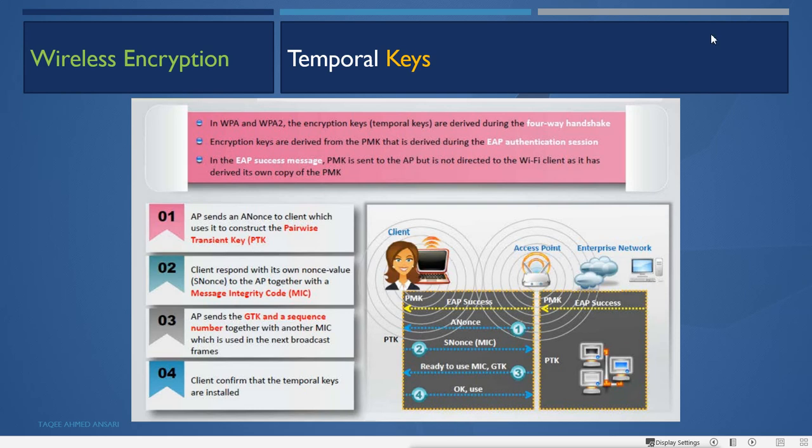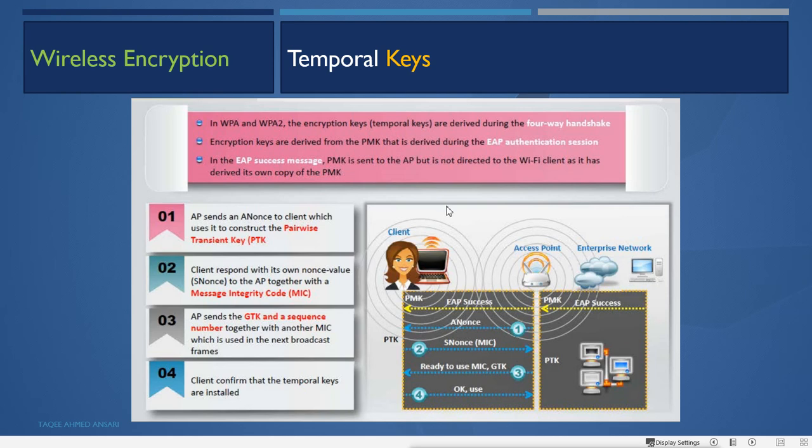And the temporal key which is used in WPA and WPA2. Now in WPA and WPA2, the encryption keys, that is temporal keys, are derived during the four-way handshake, and the encryption keys are derived from the PMK, that is derived during the EAP authentication session. In the EAP success message, PMK is sent to the AP but is not sent to the Wi-Fi client, as it has derived its own copy of the PMK.